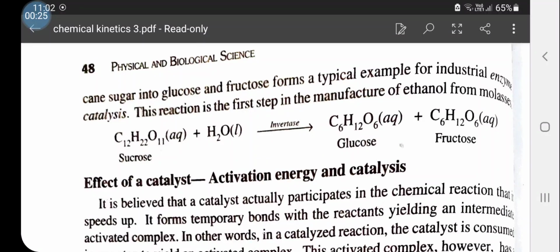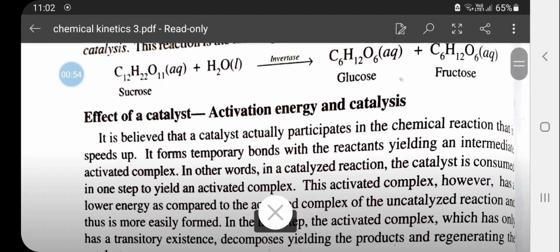For example, iron is used as a catalyst in the Haber process in the production of ammonia. Similarly, some enzymatic reactions such as sucrose being converted into glucose and fructose by using the enzyme invertase, where invertase acts as the catalyst. Also, in the decomposition of potassium chlorate, MnO2 is used as the catalyst.